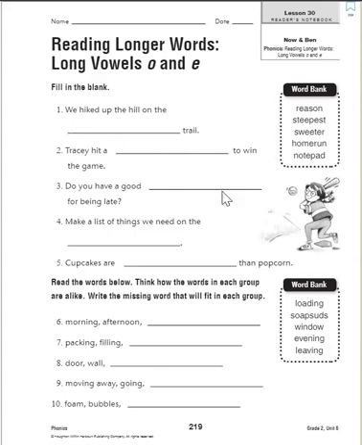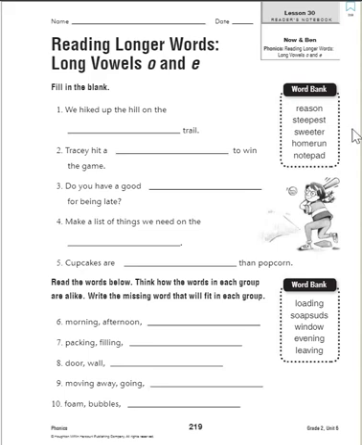Number 1, we hiked up the hill on the blank trail. We hiked up the hill on the reason trail. The steepest trail. The sweeter trail. The home run trail. The notepad trail. Well, that definitely doesn't make any sense. If you said steepest, you are correct. So steepest is what you want to write in your line for number 1. When something's steep, it means it's very sharp, very hard. When you're climbing up a hill and it's really hard to climb up, it's probably because it's a pretty high hill.